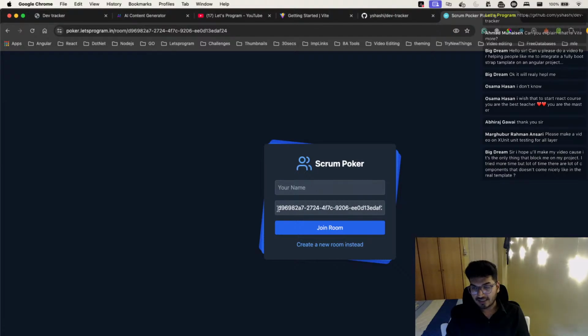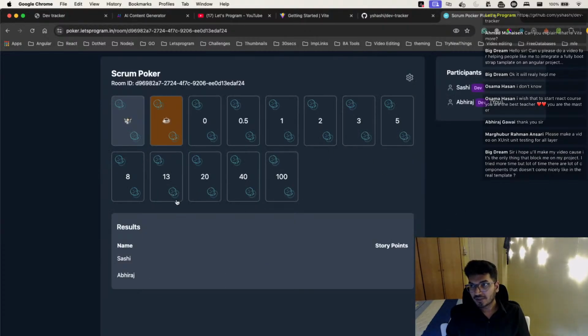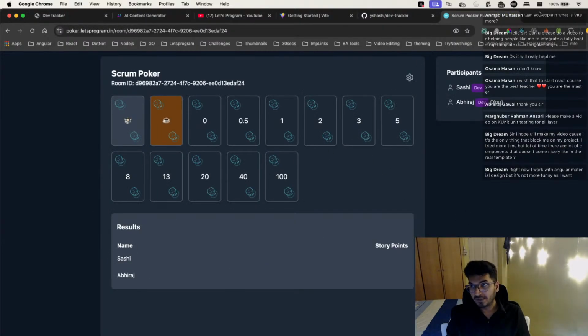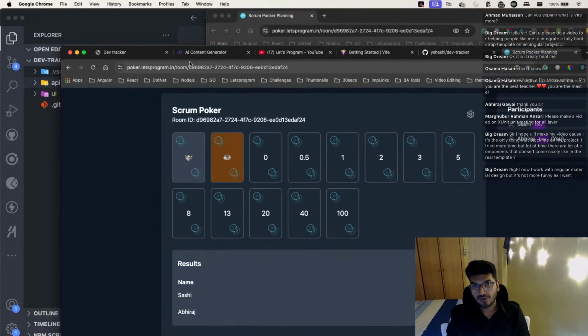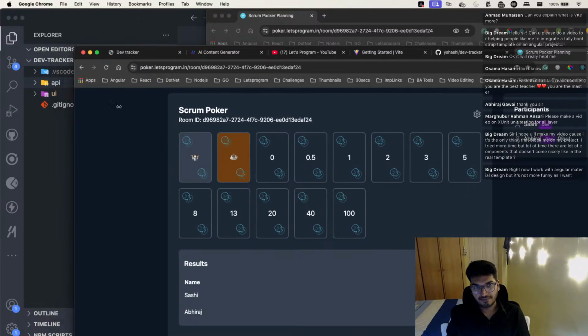Can you see the room ID is already filled? Here I just need to give my name. I'll give a name as Abhiraj, one of my friends. Let's go ahead and join the room. Can you see now I have 2 people in the room. One is Abhiraj and one is me.